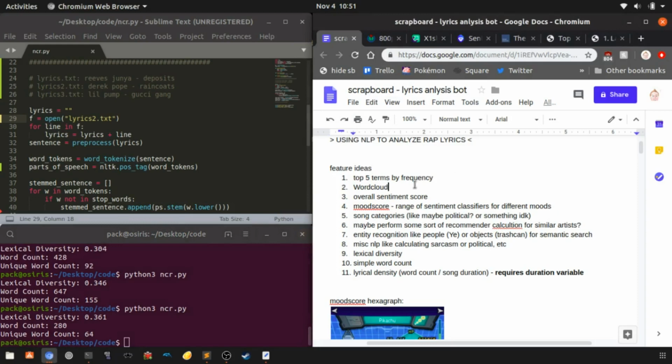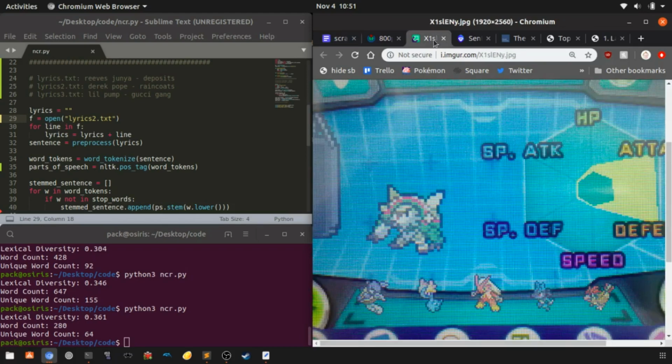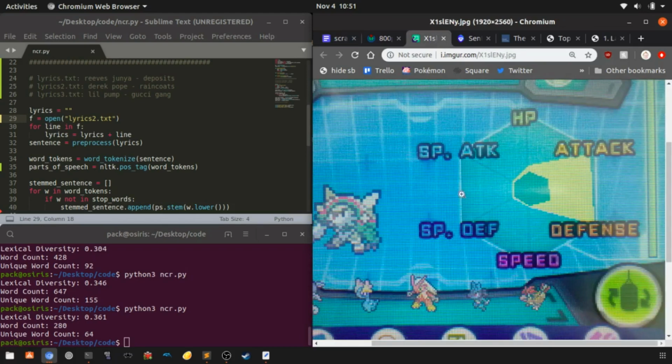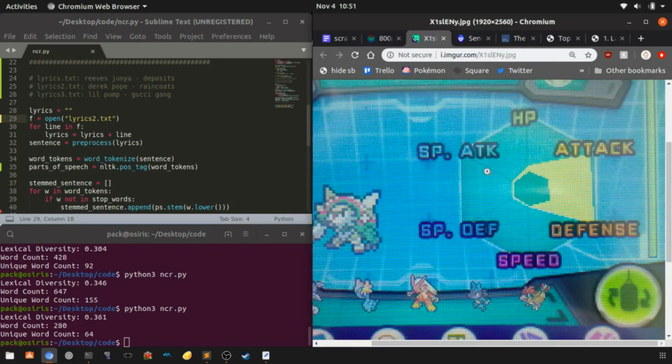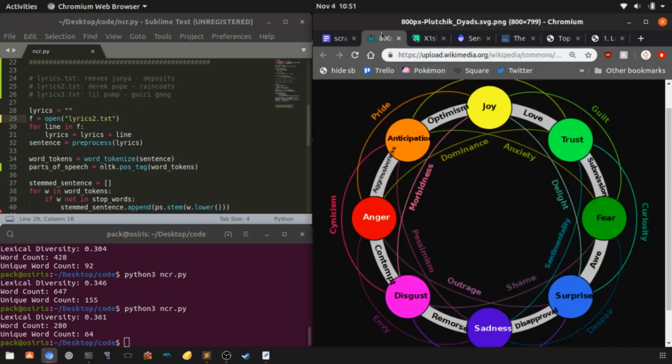One of the things I want to do is create this thing that I call the mood score. I want to use a hexagraph, which looks like this. It's from Pokemon, ignore the stat names. There are 8 different emotions, like joy, anticipation, anger. So I want to make an octograph like this, with a measure of how much anger is in this song, or how much fear or how much disgust.